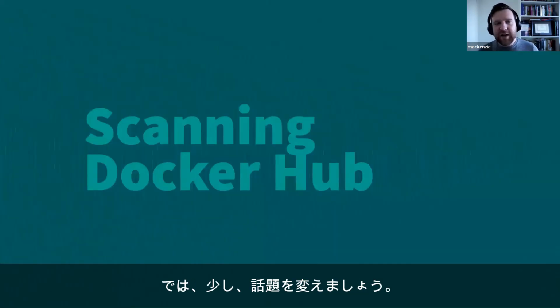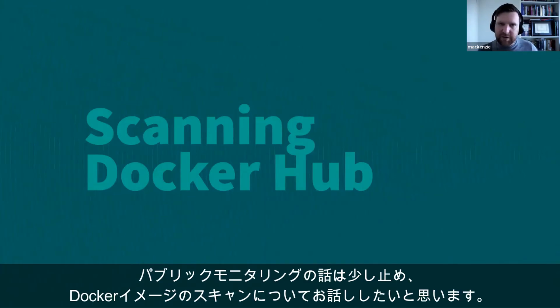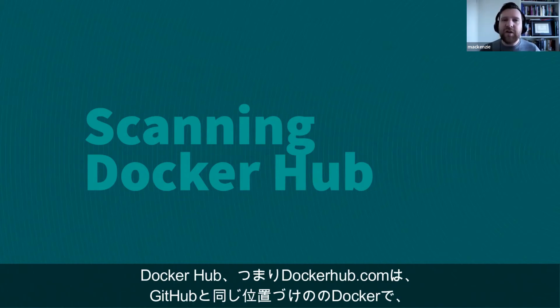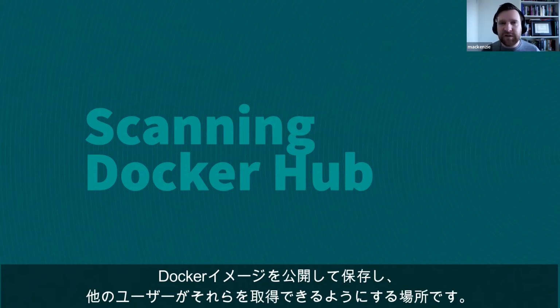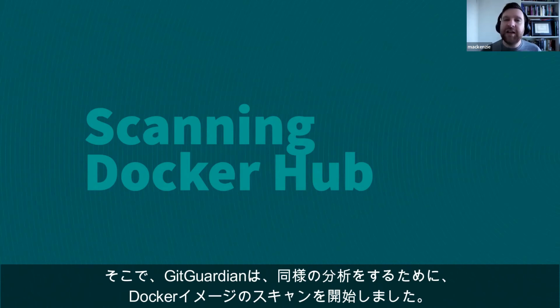So now I want to change it up a little bit, and I want to stop talking about public monitoring for a minute, and I want to talk about scanning your Docker images. So DockerHub, or DockerHub.com, is the Docker equivalent to GitHub. It's a place where you can publicly store your Docker images and allow people to retrieve them. So this year, GitGuardian started scanning Docker images to create a similar kind of analysis.